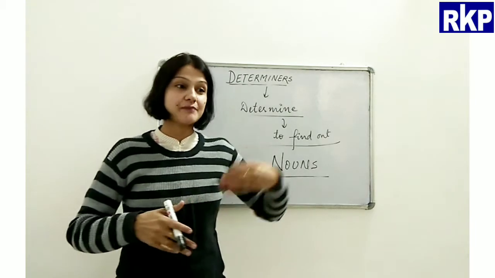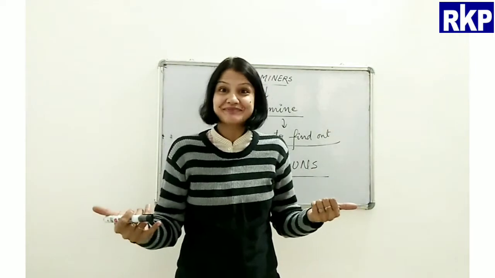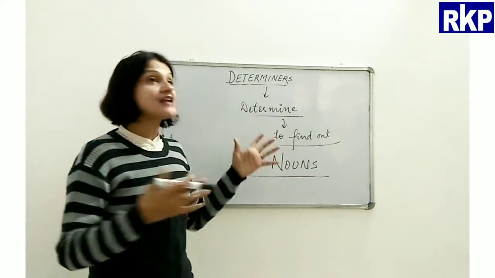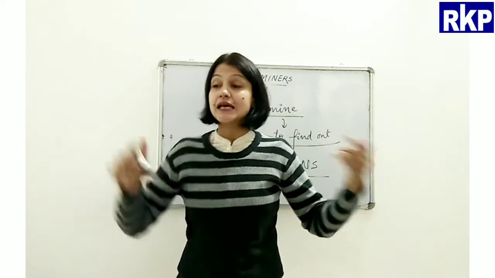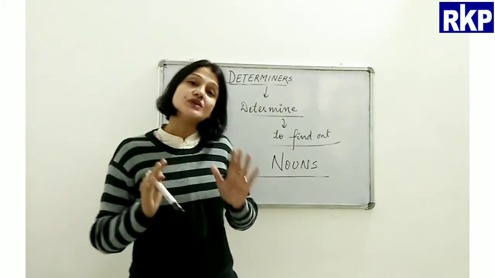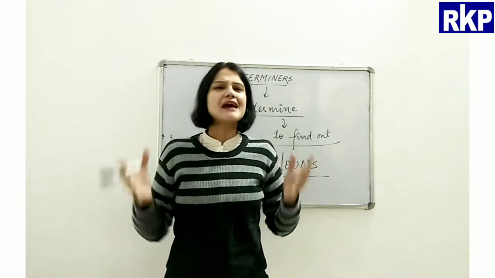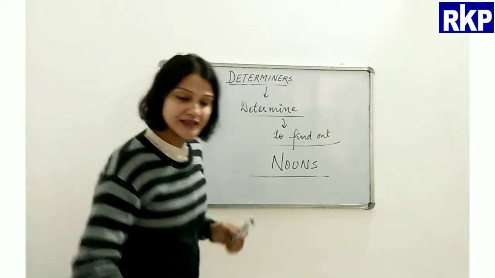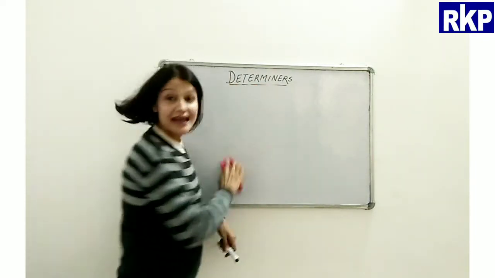For example, we may say some books, or no books, or we can also say a little milk, and we can also say his book, that car. So if you notice, in all these examples which I gave you, they tell us something about the nouns, right? Please let me write all these examples on the board so that you may get clarity.